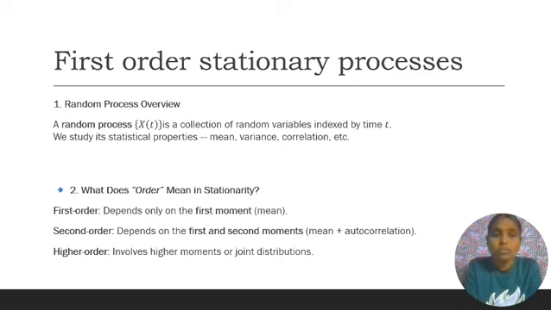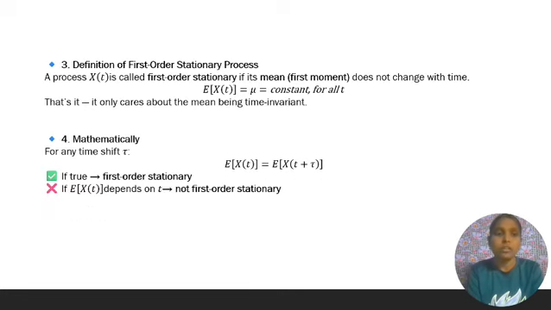What does order mean in stationarity? First order depends only on the first moment. The first moment is mean, and second order depends on the first and second moments, that means mean and autocorrelation. Highest order involves higher moments or joint distributions.